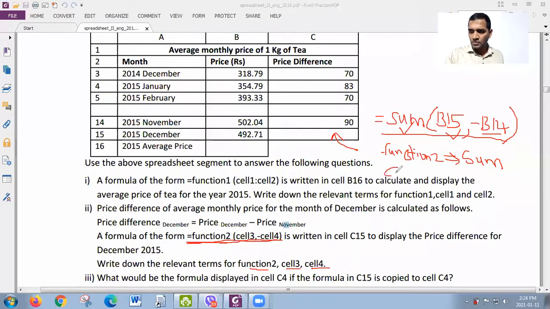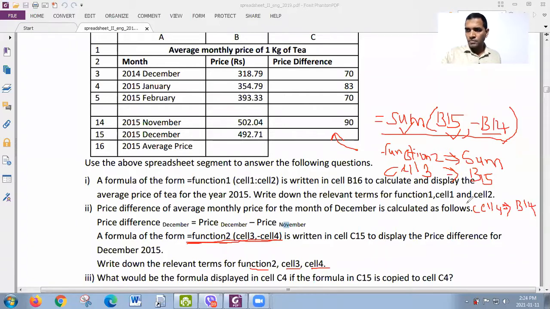So what is cell 3? B15. Then cell 4, which means the next cell. So what is it? B14.